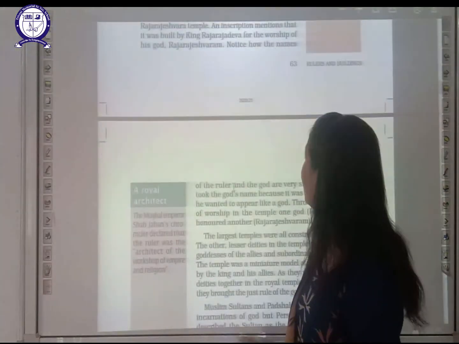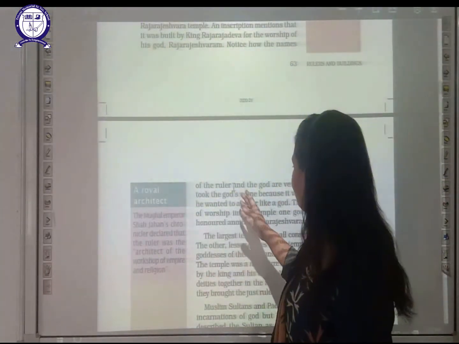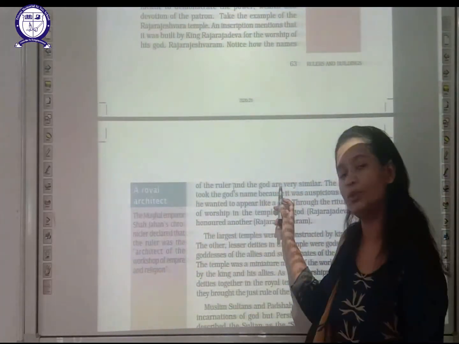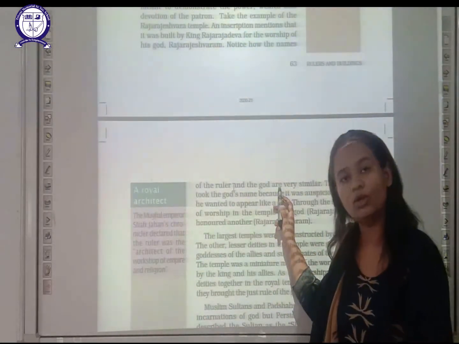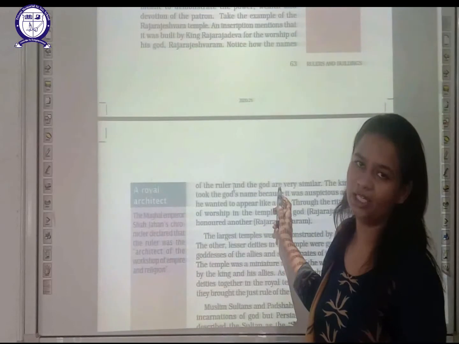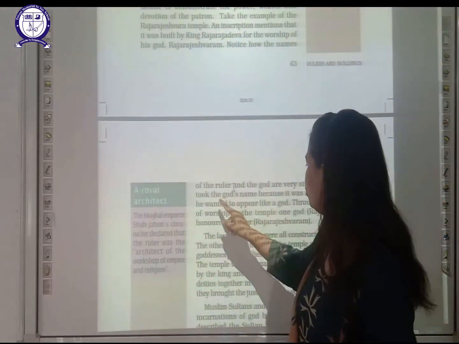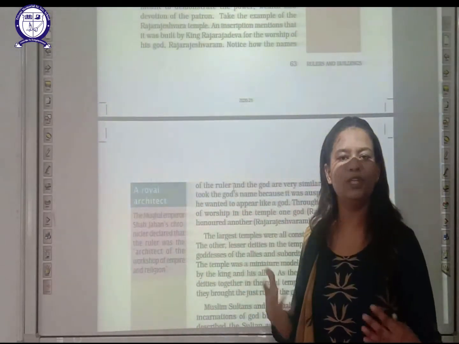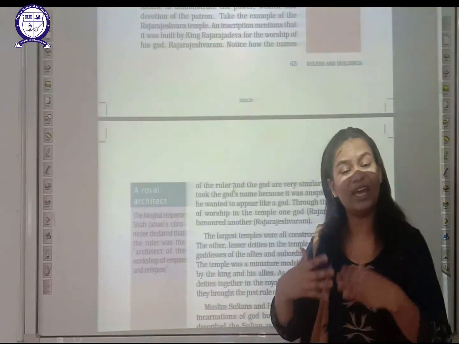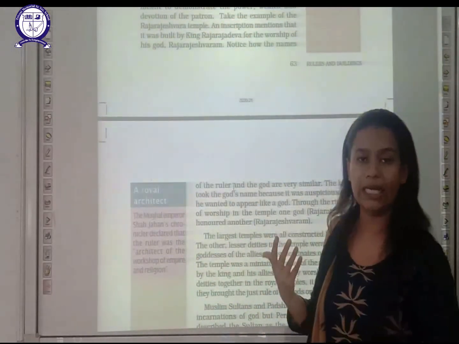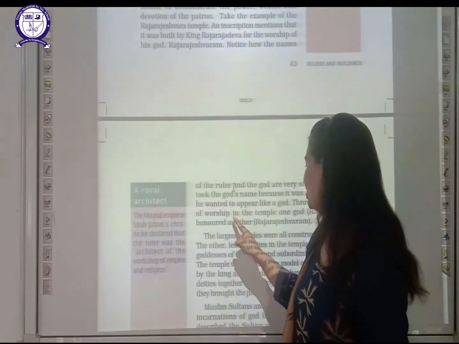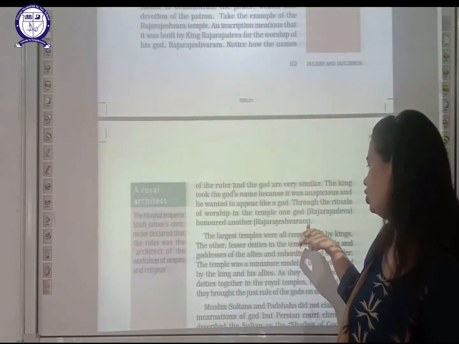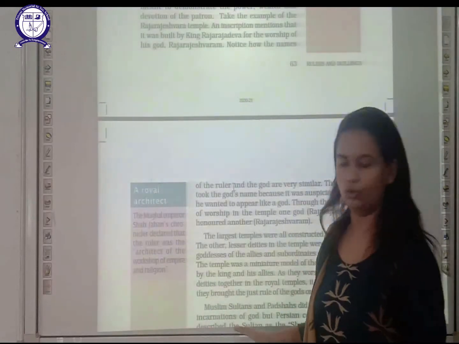Now you will see how the names of the rulers and the god were very similar, and why the name of the god and the rulers were very similar, that I already told you. Because whenever people are going to take the name of the god, along with it they are also going to take the name of the king as well. The king took the god's name because it was auspicious and he wanted to appear like a god. Auspicious means very divine, and he wants to appear like God. Through the rituals of worship in the temple, one god, that is Rajarajeshwara Deva, honored another, that is Rajarajeshwara. These were two different gods.